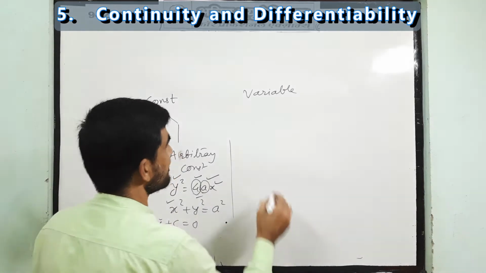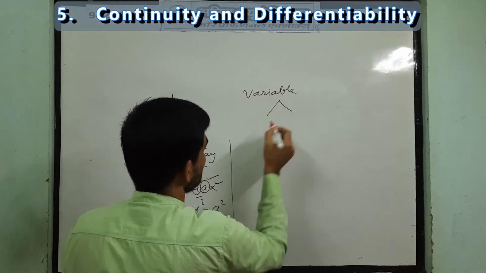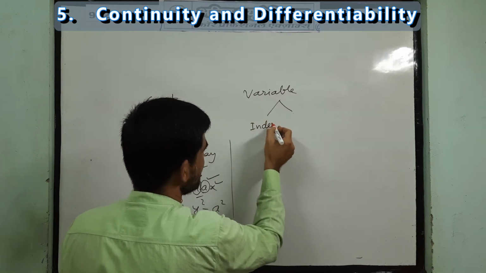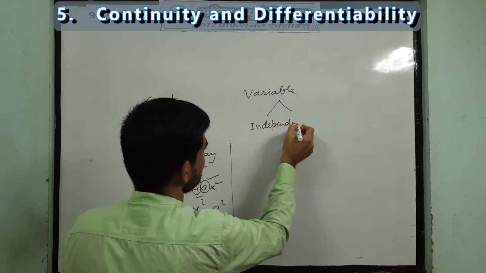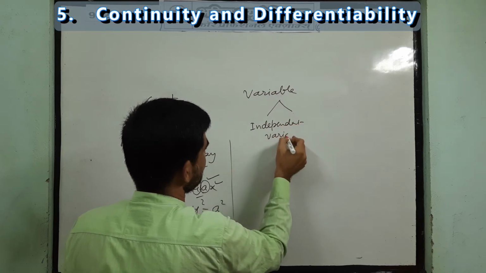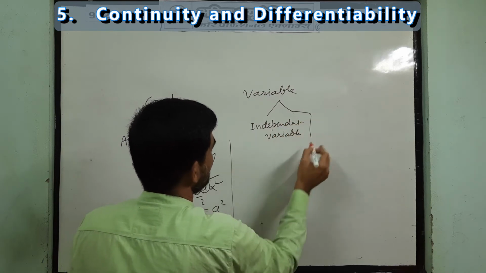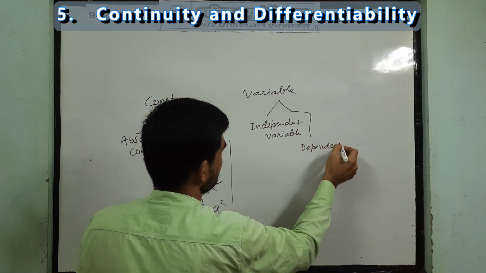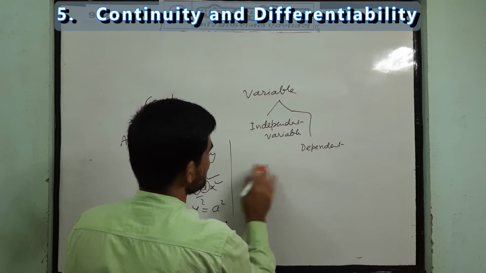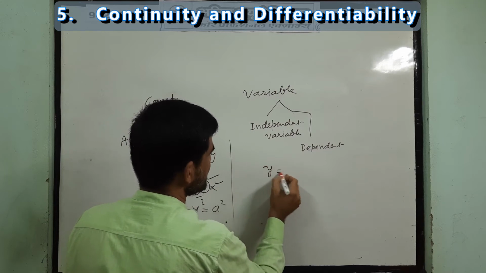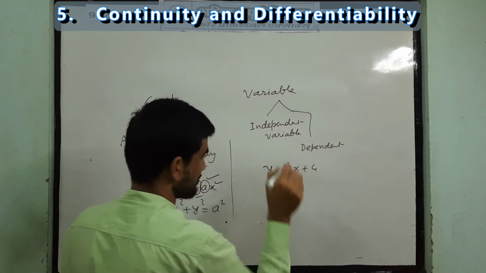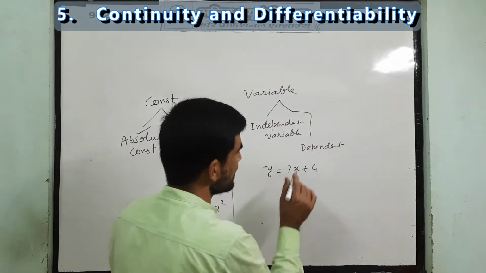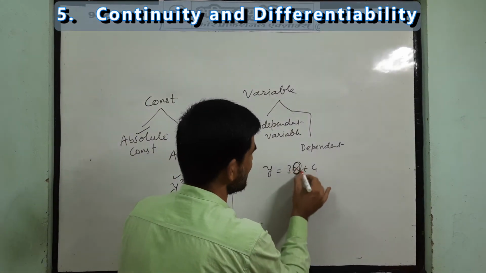Clear? We can also divide the variable into two categories: independent variable and dependent variable. Say I write a very simple equation, y is equal to 3x plus 4. In this equation you can put values of x under its domain.